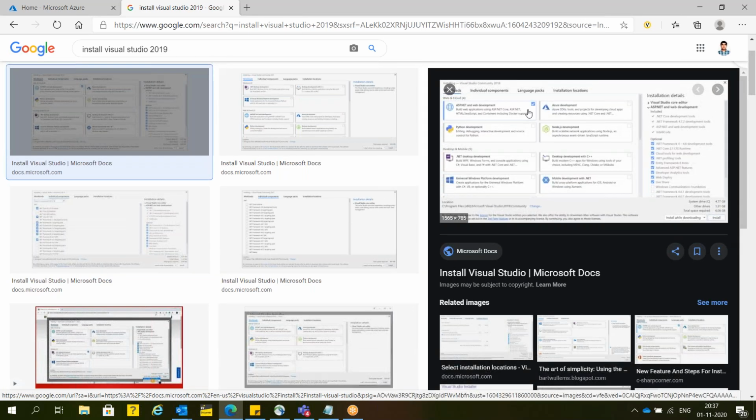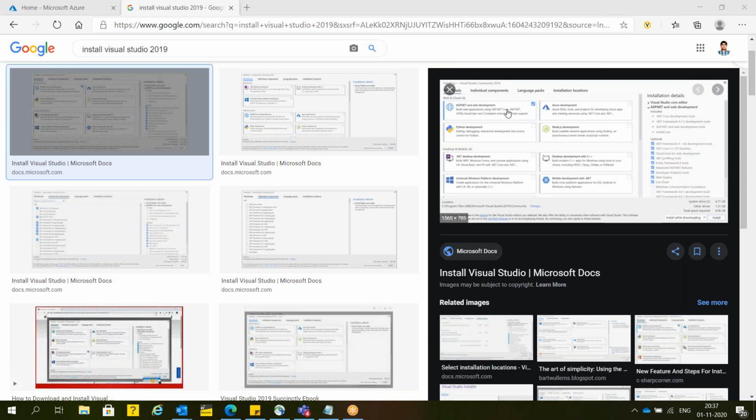Is it clear, guys? These two parts you have to check. These two workloads are important. When we install Visual Studio 2019, that option will be available automatically, but you have to check it: Azure Development and ASP.NET Web Development.